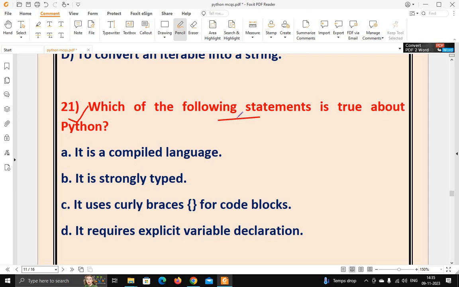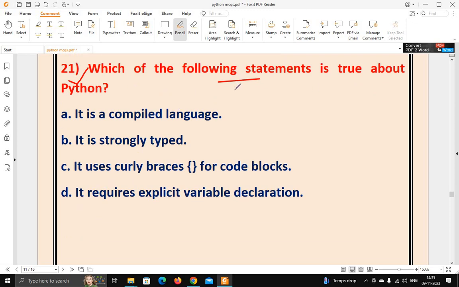Options are: it is a compiled language, it is strongly typed, it uses curly braces for code blocks, it requires explicit variable declaration. So what according to you is true about Python? Options you can see on your screen. The right answer of this question is Python is a strongly typed language.